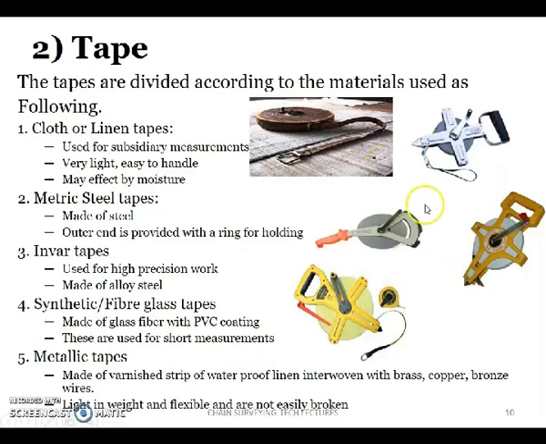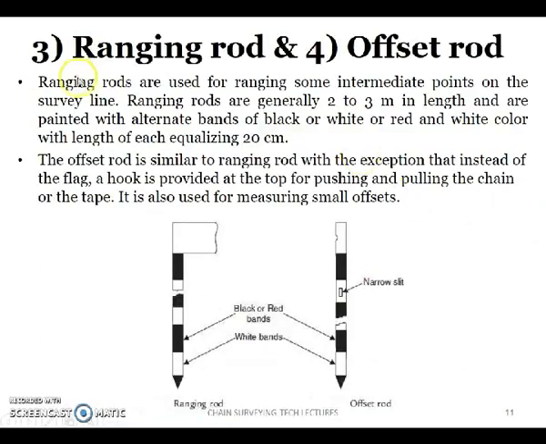Next, ranging rods. So the ranging rod appears to be like this, and the offset rod appears to be like this. The only difference is the offset rod is similar to the ranging rod, but instead of the flag it will be having a hook. Here it is having a flag and here it is having a hook. It is not a must that the ranging rod should always have a flag like this. If you are doing a survey for a longer area, for wider areas, then you have to use flags like this. Otherwise you can use the normal ranging rod.